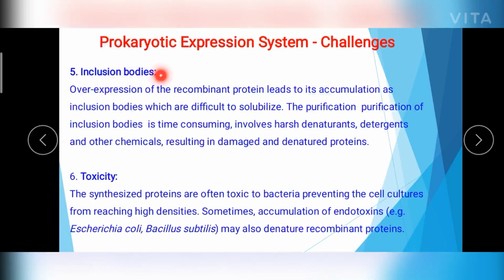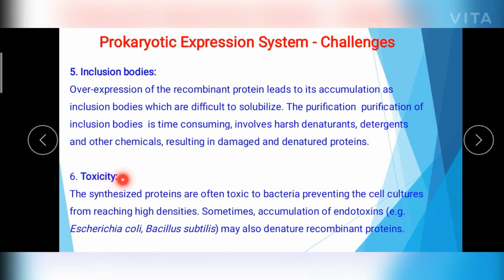Next, coming to the other feature, inclusion bodies. Whenever a protein is overexpressed, it accumulates in the form of inclusion bodies, and they are difficult to solubilize. So the purification process is also tedious and time consuming, and it involves the use of harsh chemicals, which results in the damage and denaturation of these recombinant proteins.